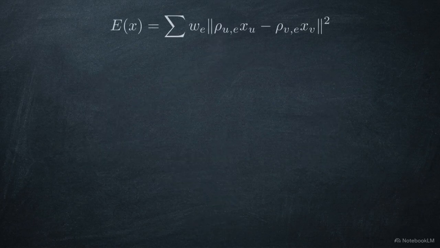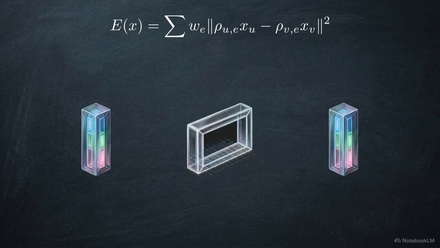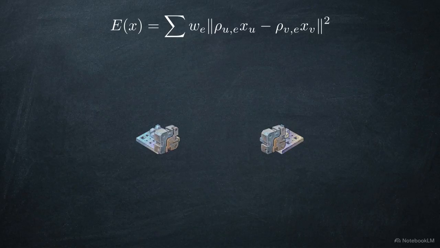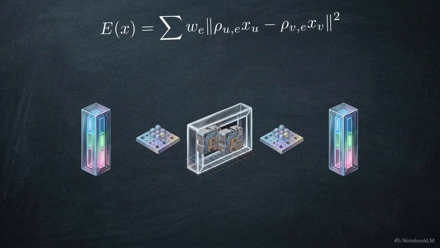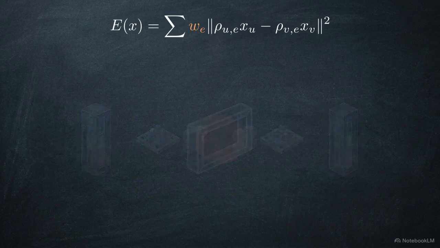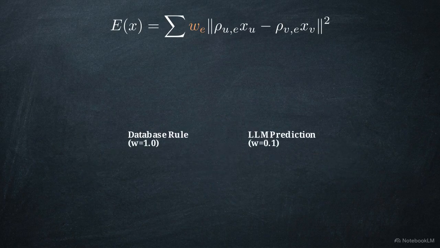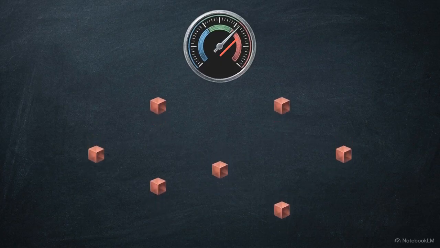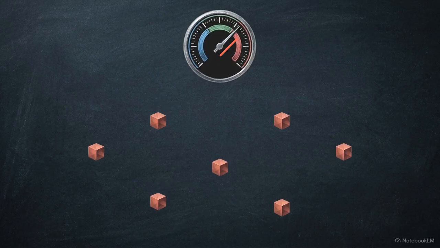To optimize this logic across a neural network, we use a single mathematical operator that aggregates all local restriction map comparisons. This equation is the Sheaf Laplacian energy. Instead of penalizing the raw difference between adjacent nodes, this equation penalizes the failure of transformed projections to align inside the edge stalks. It also includes a reliability weight, designated as WE. This weight allows the system to prioritize hard ontological constraints, like explicit database rules, over soft probabilistic guesses generated by a language model. The goal of this operator is to find the global section.